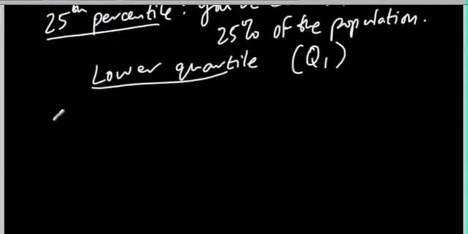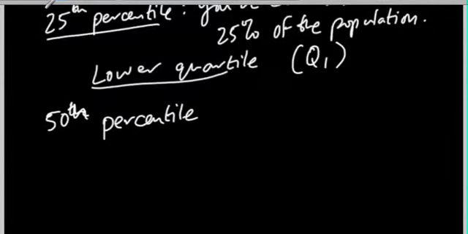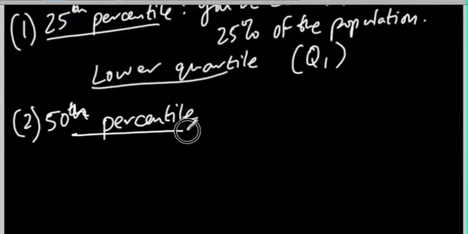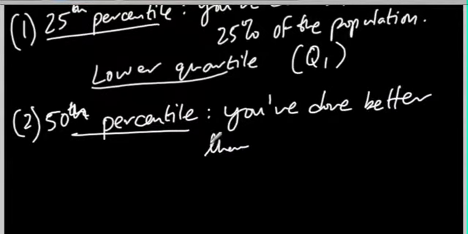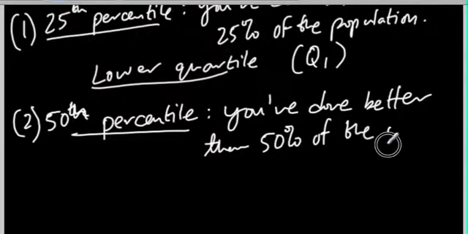The next one is the 50th percentile. So I'm going to put 1 for that. I'm going to put 2 for this. And this means that you've done better than 50% of the population, which also means that 50% of the population did better than you.